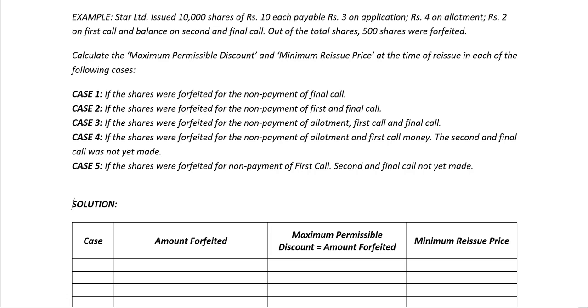Let's write the breakup on the right corner. Application is rupees 3. Allotment is rupees 4. The first call is rupees 2. And the final call is rupees 1. Total issue price, issue at par, rupees 10.